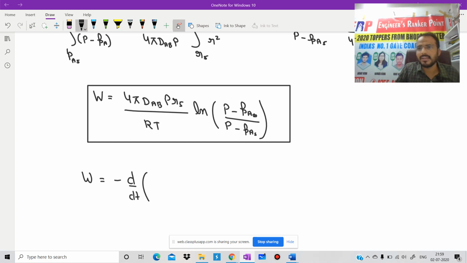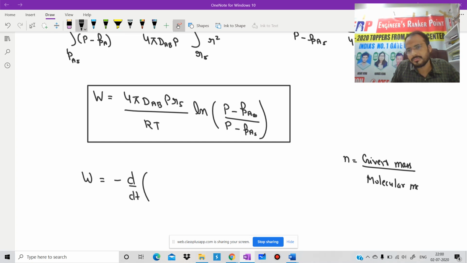Why did I put a negative sign? Because as time increases, its size decreases. Is it clear? Then, just from your 11th class knowledge of the mole concept, mole is equal to given mass by molecular mass, and given mass is equal to, tell me, density into volume.